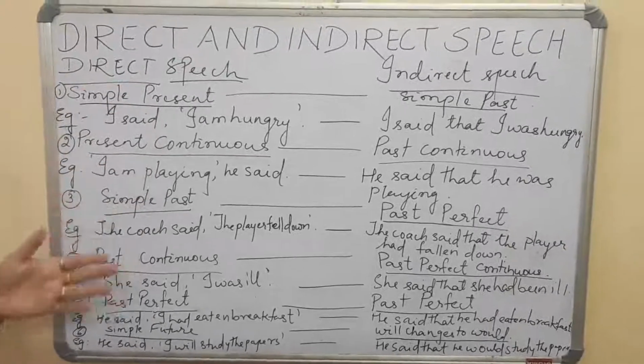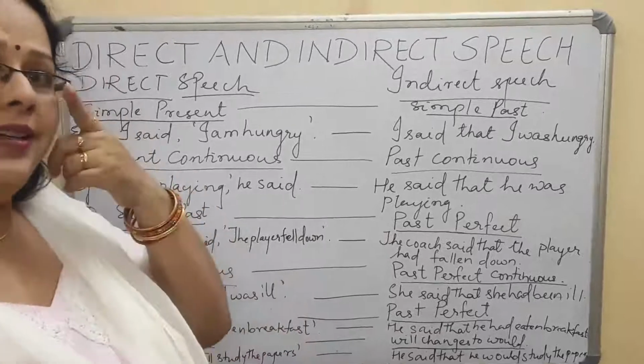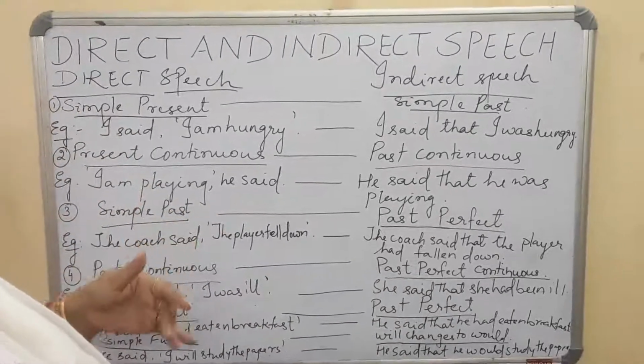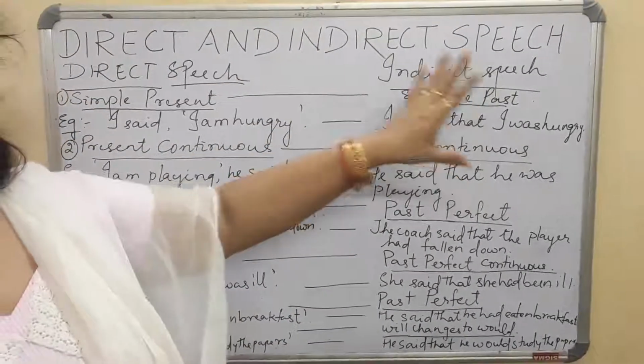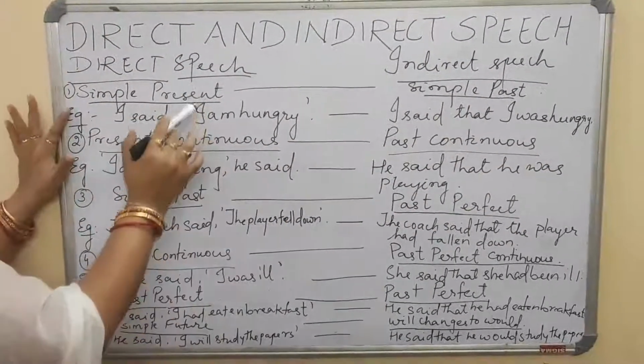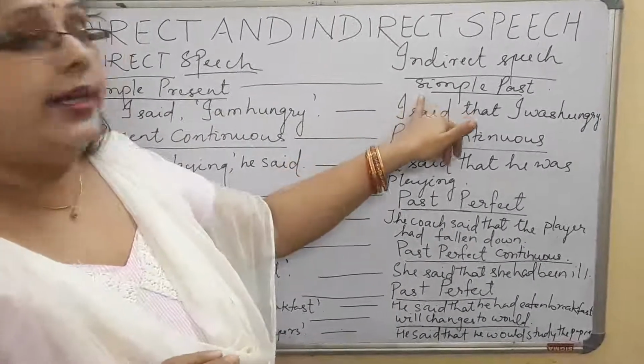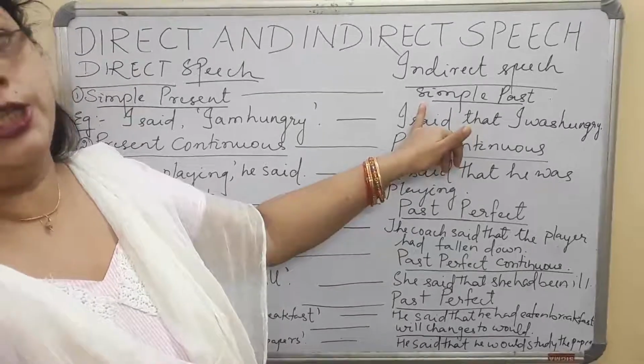Now see the table before what I had given. I have just put some examples to make you easily understand what changes we can make. Now I have made two columns. First is direct speech and this side is indirect speech. When the sentence is in simple present tense in direct speech, we have to make it into simple past when we change it to indirect speech.